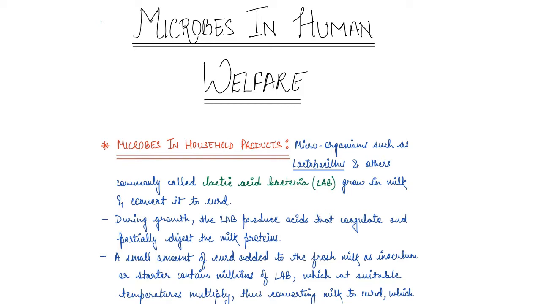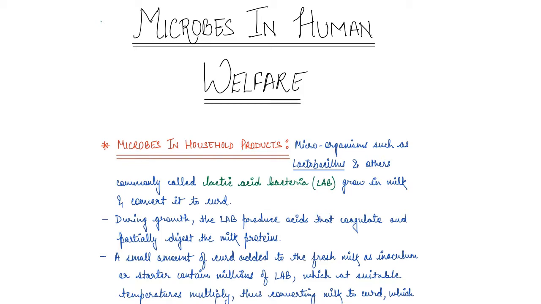During growth, the LAB produce acids that coagulate and partially digest the milk protein. Then a small amount of curd is added to fresh milk as an inoculum or starter that contains millions of LAB, and at suitable temperature they start multiplying and keep converting milk to curd.